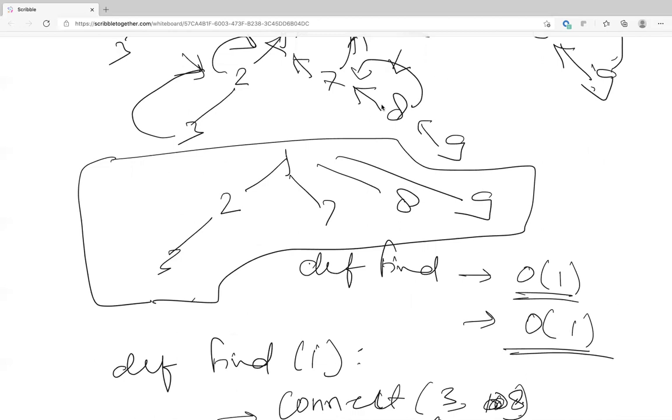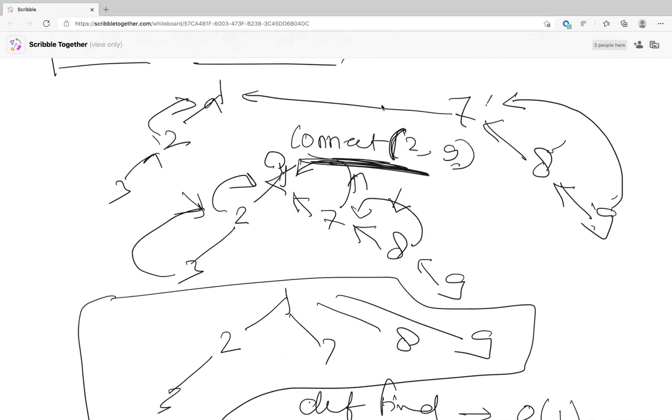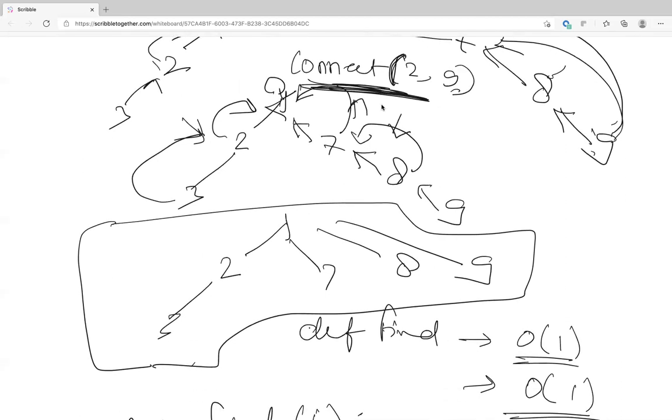If you're trying to keep the tree small, why not, while going up, change the pointer of 9 directly instead of to 7? Since you're calling it again and again, why not just change it to 7? Or 1, either 1 or 7. You can change it to 1 or you can change it to 7. So basically, when you're going up, you're changing the pointer directly to the root.